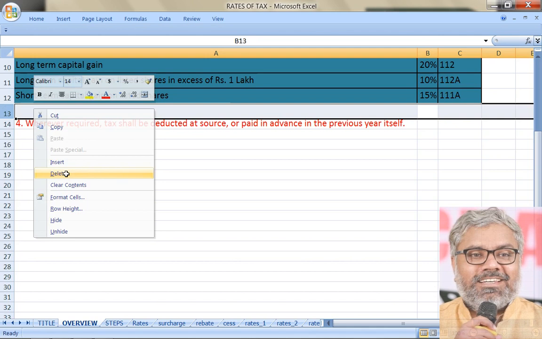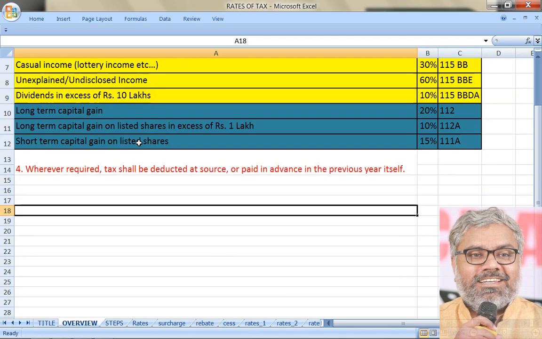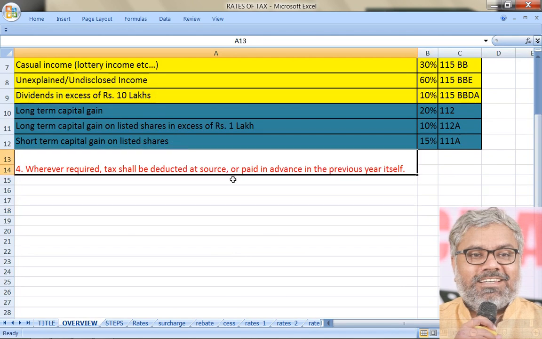Does it mean till next year we will not pay any tax? No, that is not correct. There might be requirements to pay tax in advance. You don't need to know what those requirements are now. We will come to know them when we discuss the advance tax requirements.